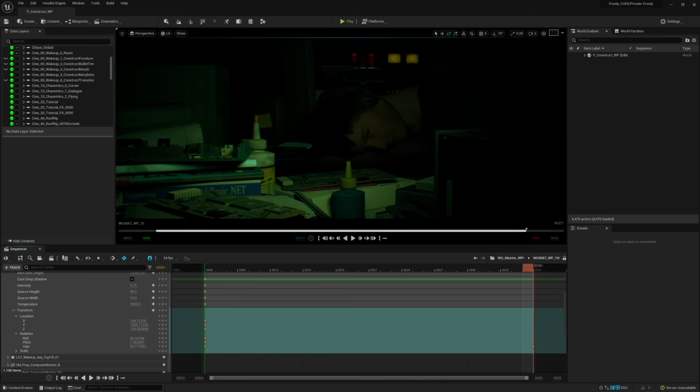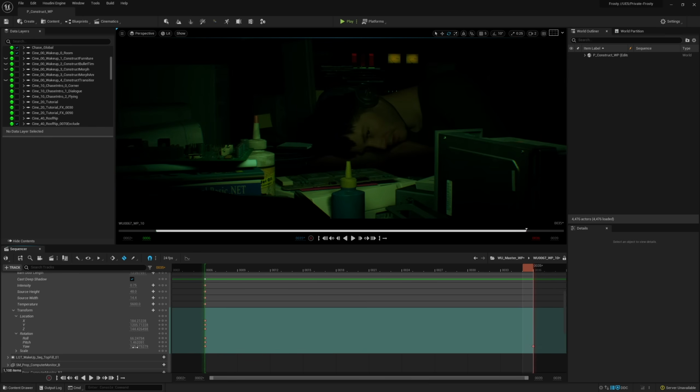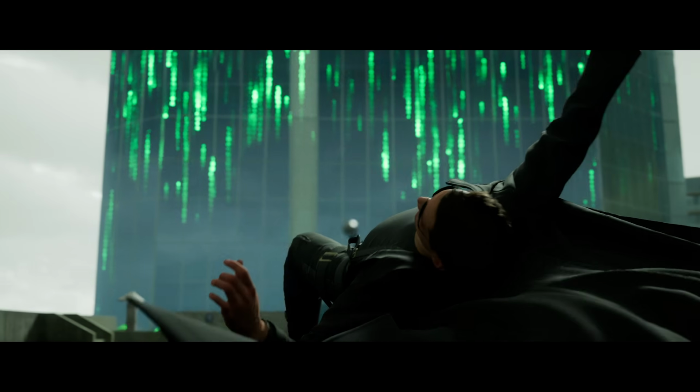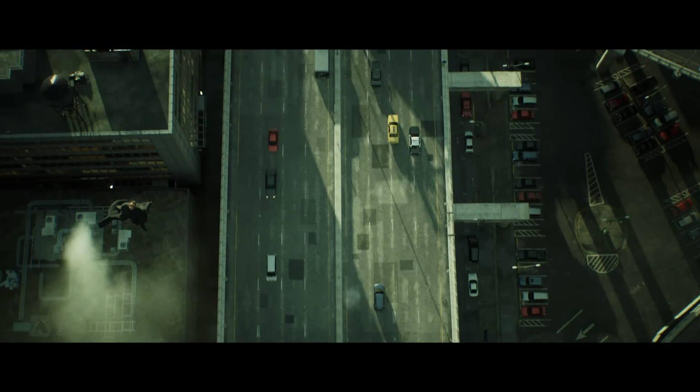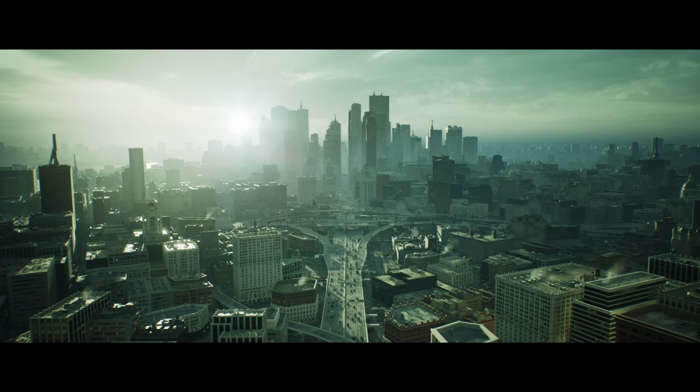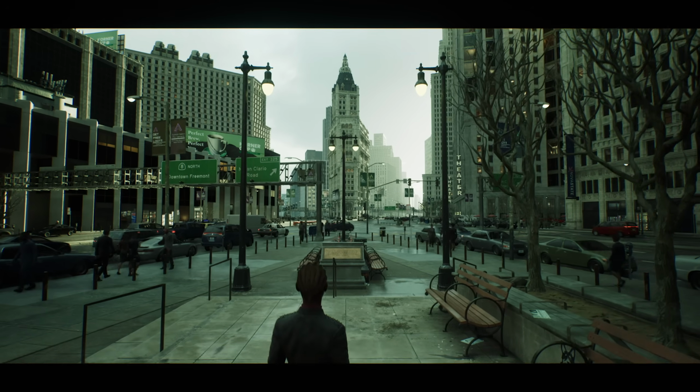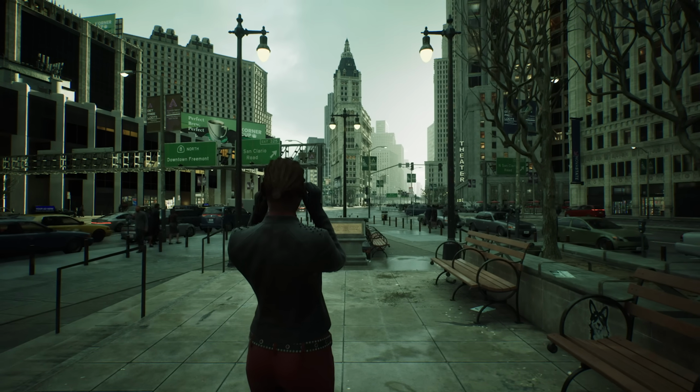It's important to note that the entire demo, including this apartment scene, the white construct scene, and rooftop scenes, all lived inside the same map as the 16 square kilometer megacity. This allowed a seamless transition from Wake Up to the chase to the open world sandbox.